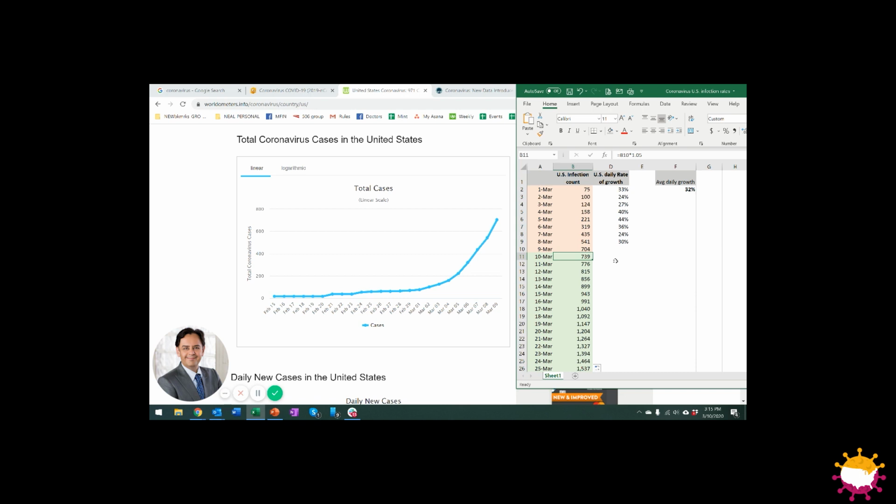So unless we go into heavy quarantine within the next 2 or 3 weeks, this is going to blow up. Take a look at what happens if it stays at a 32% rate going forward. If you don't quarantine in any way at all, then by the end of this month, we are 300,000 people sick. And by the 25th of April, every single person in the United States is infected. So there's really not much of a choice. At this point, I believe that we're going to have to enforce some kind of quarantine. You're going to start hearing about it within the next week, and it's possible that the quarantine lasts multiple weeks.